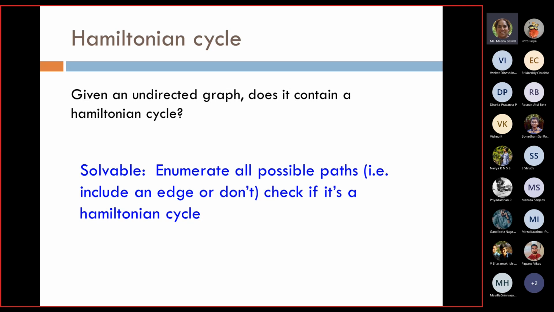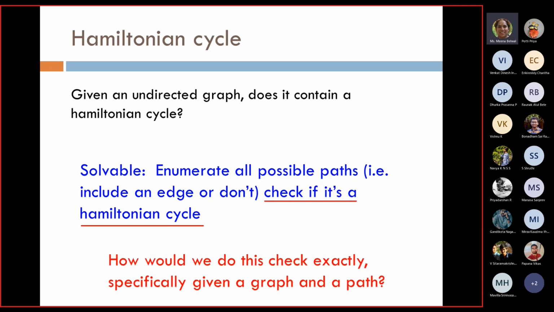How is it solvable? Because we enumerate all possible paths. We will check, that is, include an edge or don't include it, and see if it's a Hamiltonian cycle. It is solvable, right? However large the number of nodes is, theoretically it is possible to solve it, because we will see all the paths, and then check whether these paths contain all the vertices. And then we also have to check whether it is making a Hamiltonian cycle or not.